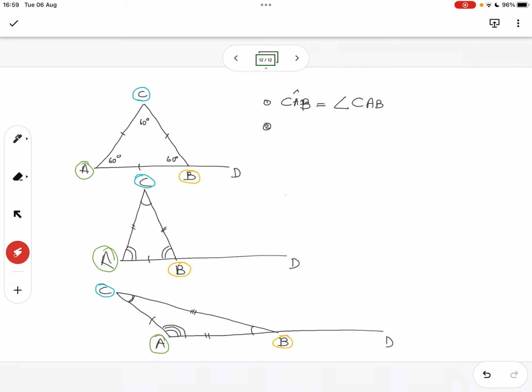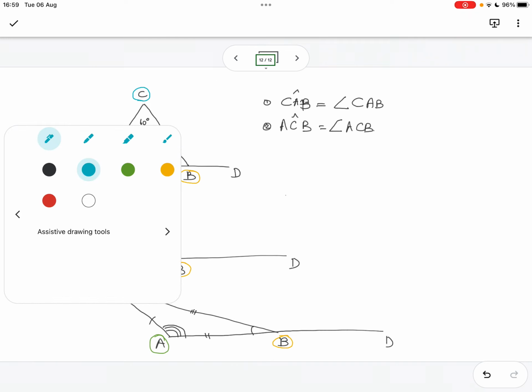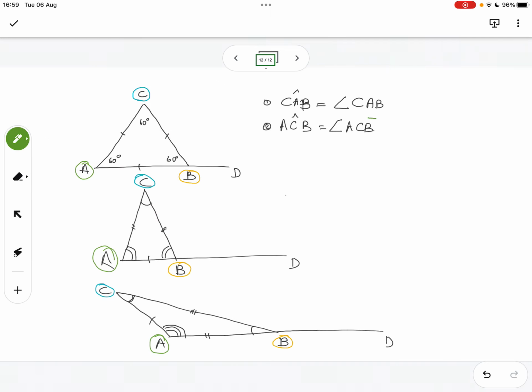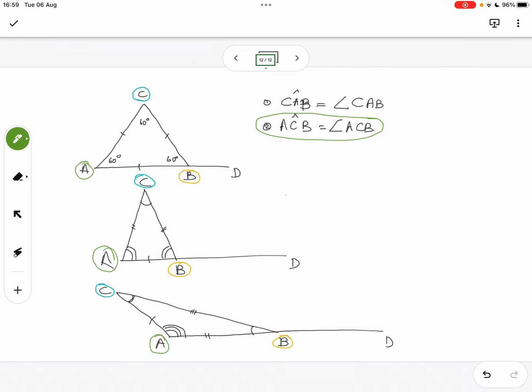ACB would be A through C all the way to B. CAB is the green angle, so it's this angle, and ACB is the blue angle.